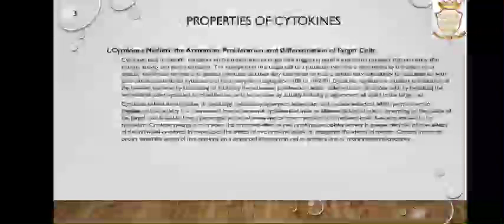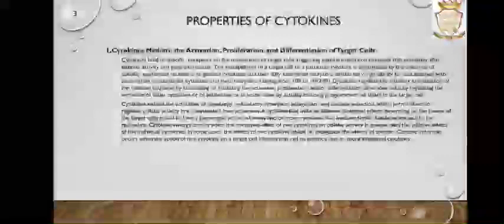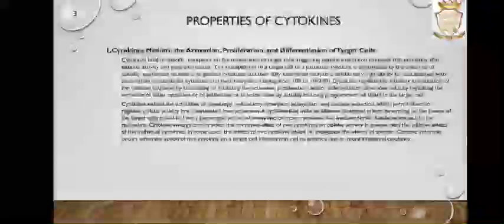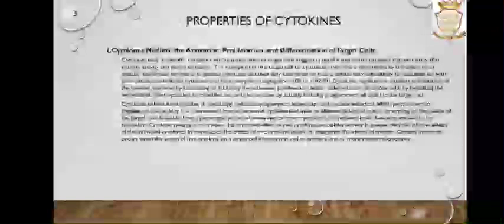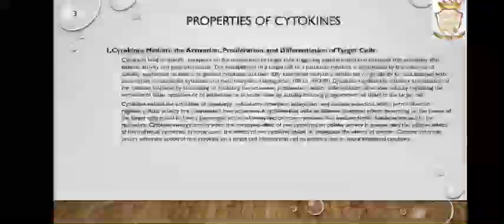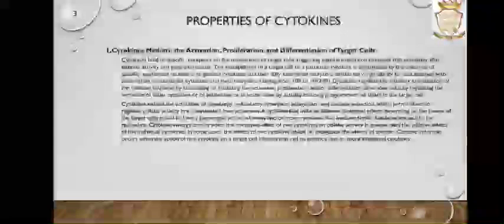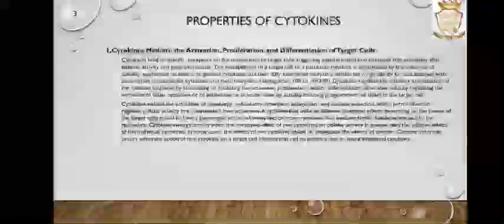Cytokines and their fully assembled receptors exhibit very high affinity for one another, with dissociation constants for cytokines and their receptors ranging from 10^-8 to 10^-12. Cytokines exhibit the attributes, and this is the main point, of pleiotropy, redundancy, synergism, antagonism and cascade induction, which permit them to regulate cellular activity in a coordinated, interactive way.